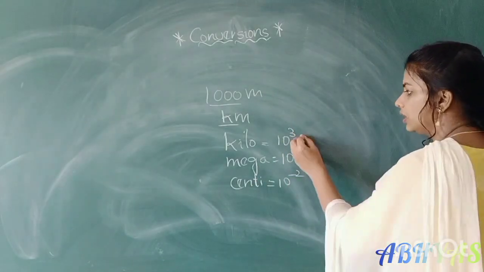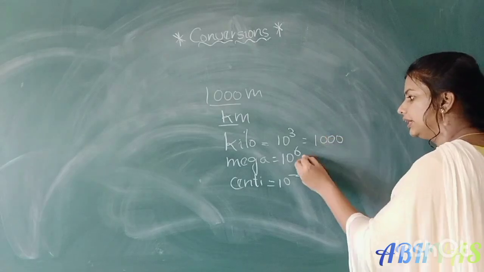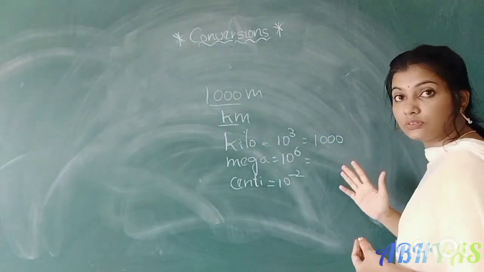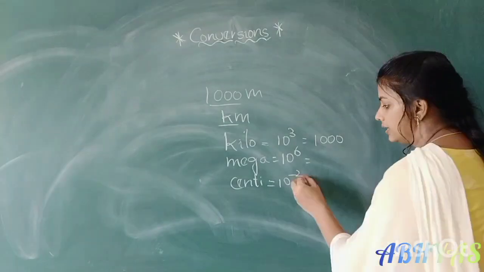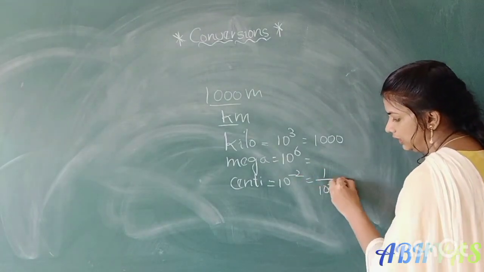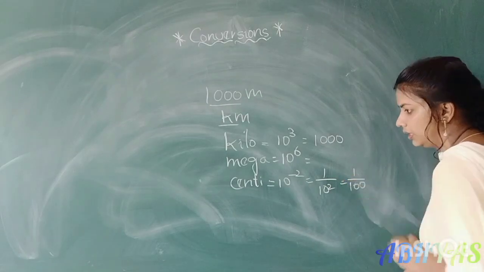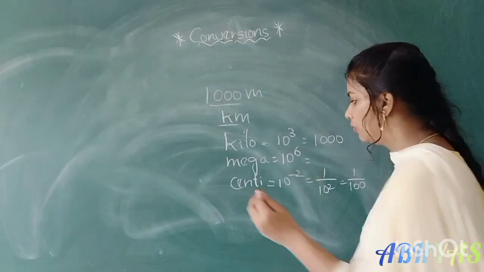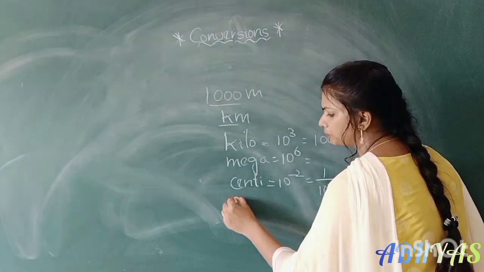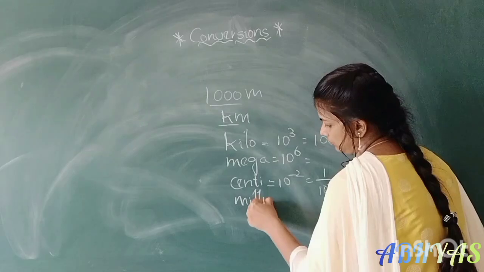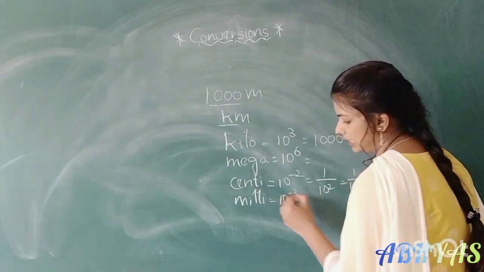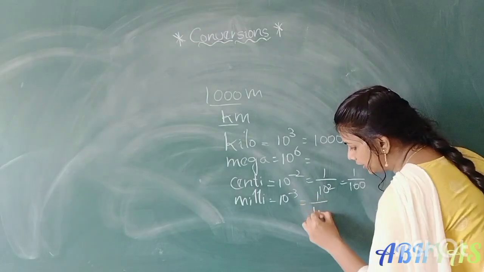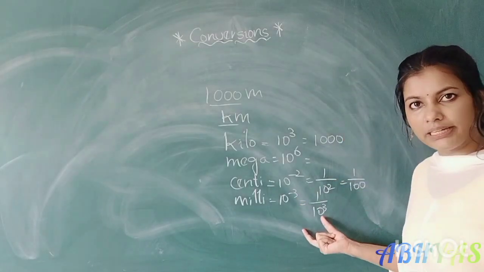10 cube means what? 1 followed by 3 zeros. 10 power 6 means 1 followed by 6 zeros. What is 10 power minus 2 meant by? It is 1 by 10 square, that is 1 by 100. So it is the centi. The multiplication factor of centi is 10 power minus 2. What is the multiplication factor of milli? It is 10 power minus 3. What is 10 power minus 3 meant by? It means 1 by 10 cube, right?